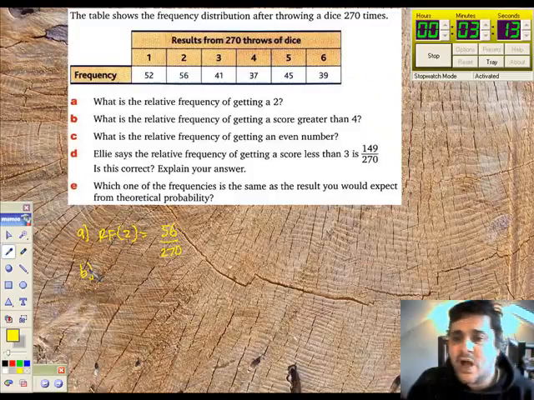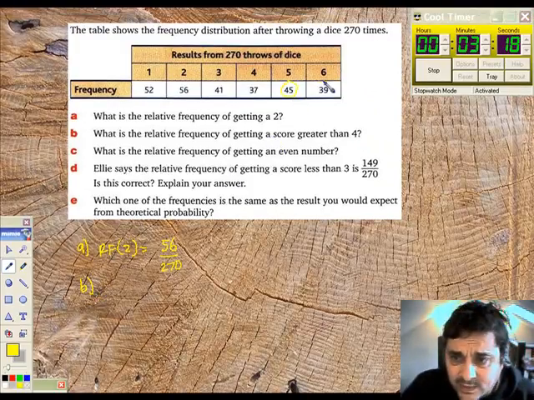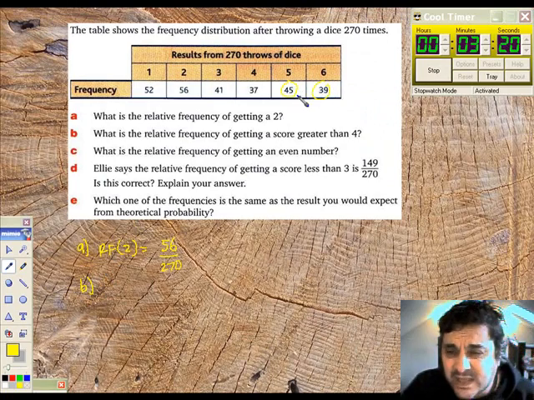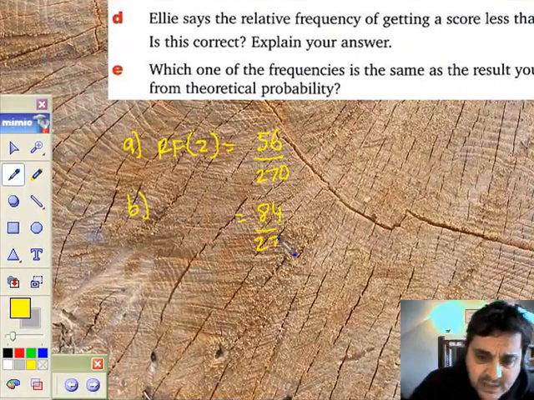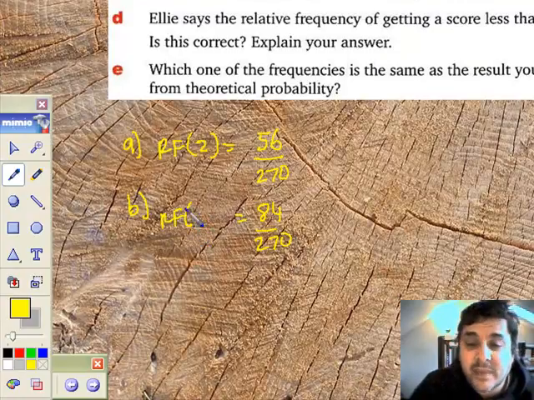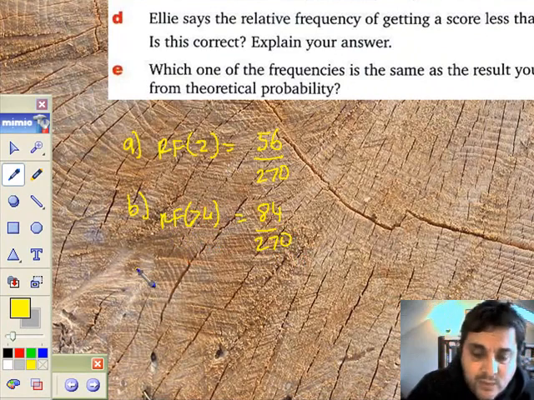B, what's the RF of getting a score greater than 4? Well, greater than 4 is that one and that one, which is 79 plus 4 plus 5, 84. So that's going to give me 84 out of 270, and that's the relative frequency of getting something greater than 4. Not 74, greater than 4.